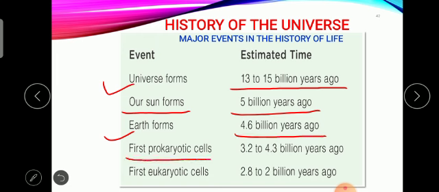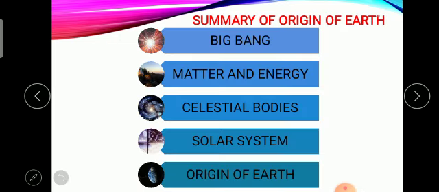And the first prokaryotic cell, this is a very important part. पृथ्वीवरती पहिली जी सेल फॉर्म झाली ती कधी फॉर्म झाली? 3.2 to 4.3 बिलियन्स इयर ॲगो. तोपर्यंत अर्थमध्ये कोणत्याही प्रकारची सेल नव्हती. Next, the first eukaryotic cell was formed near about 2.8 to 2 billion years ago.